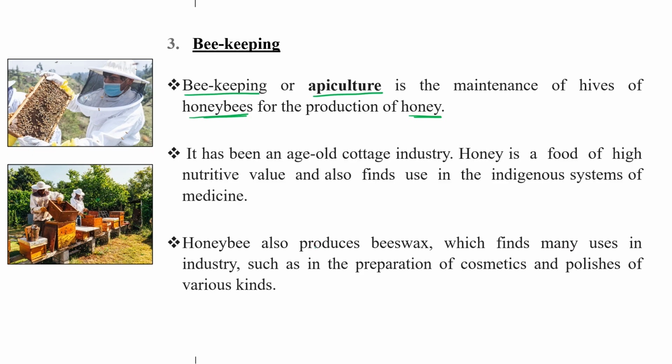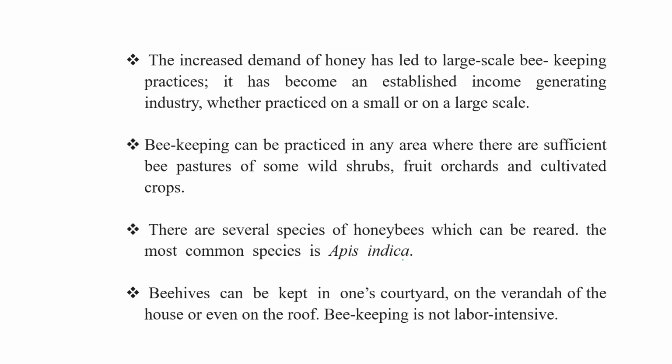Honeybee also produces beeswax apart from honey, which finds many uses in industry, like in the preparation of cosmetics, polish of various kind. So beekeeping is another very important branch of animal husbandry science, right? As you know, this increased demand of honey has led to large scale beekeeping practice. It has become an established income generating industry, whether practiced on a small or large scale.